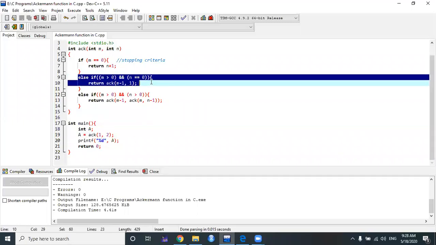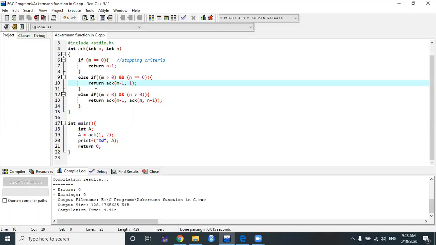Now else if m greater than 0 and n equals 0, it will call its own Ackermann function again as a recursive call. This is actually a recursive call, and this is also a recursive call. The third condition is also a recursive call. These two recursive calls are there. So very simple, just a representation of the same formula in the form of code.